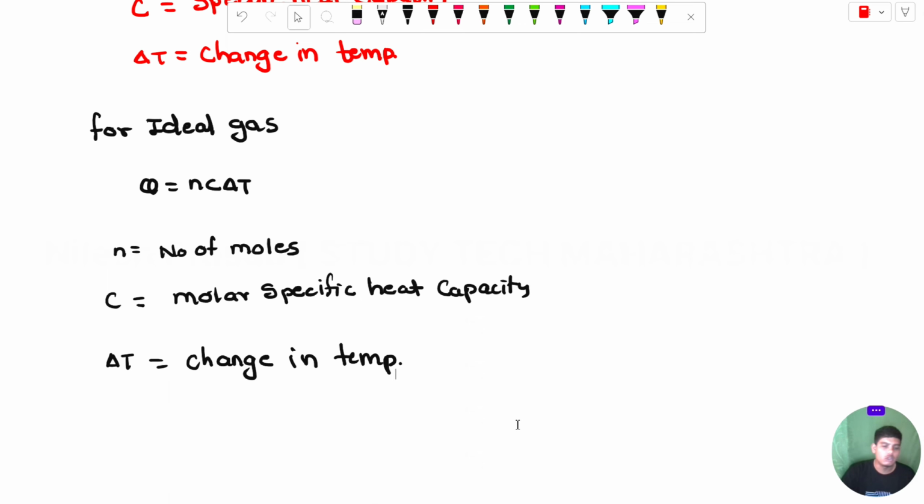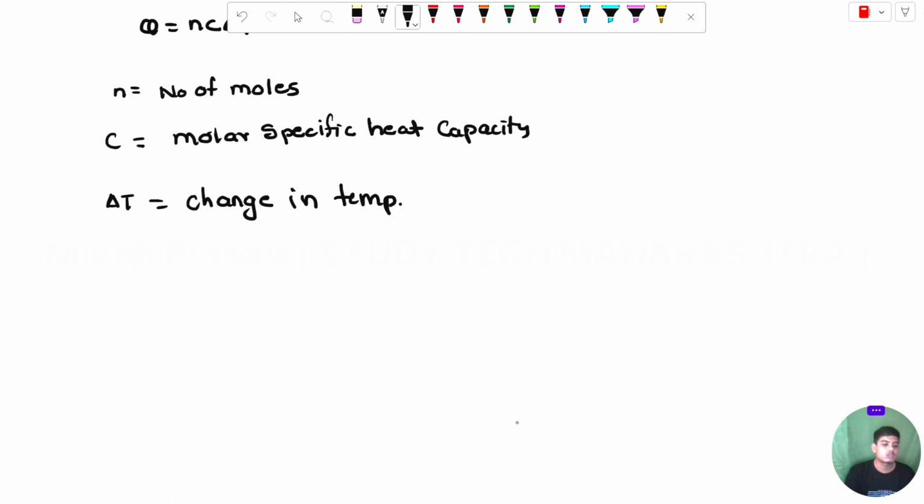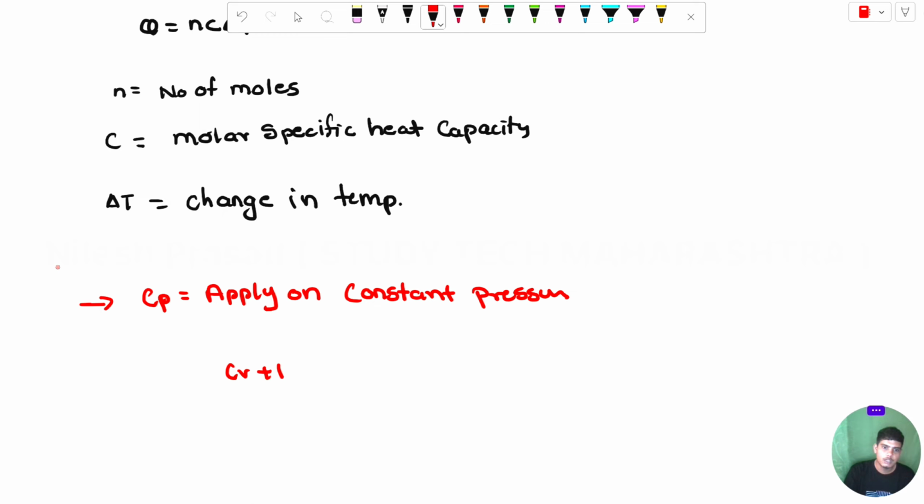And what is the value of Q? For the constant pressure, the first point is Cp, applied on constant pressure. The value of Cp is Cv plus R.